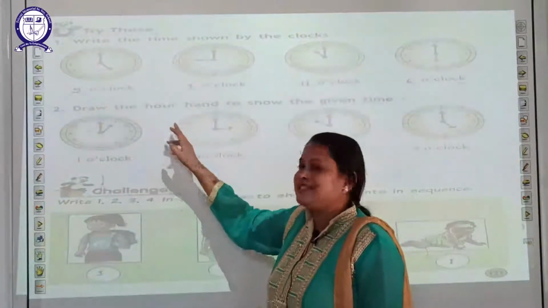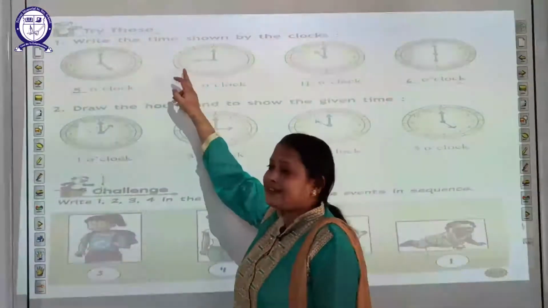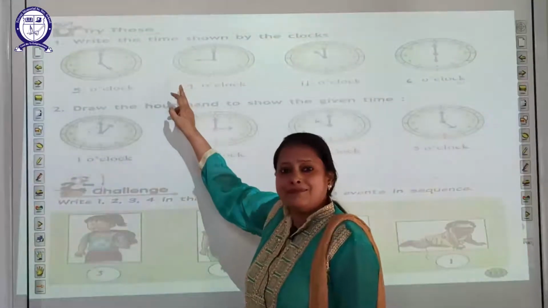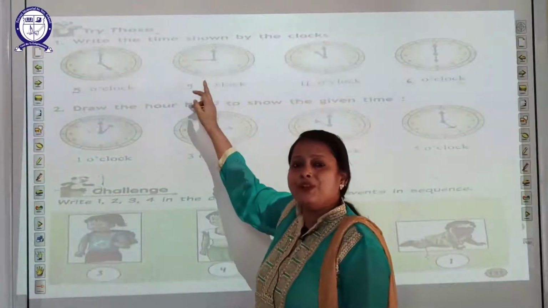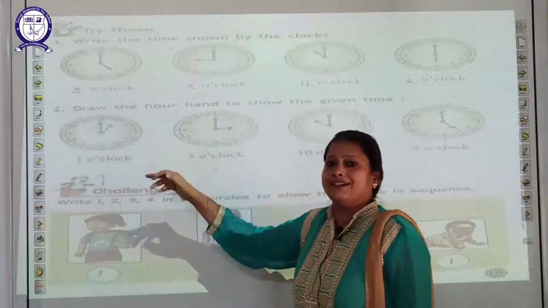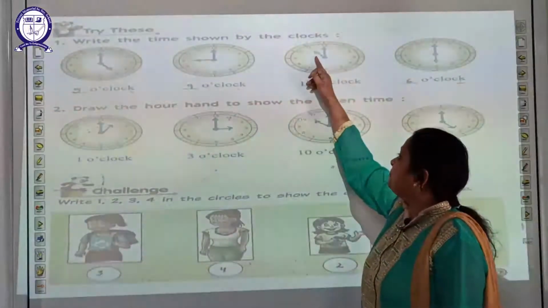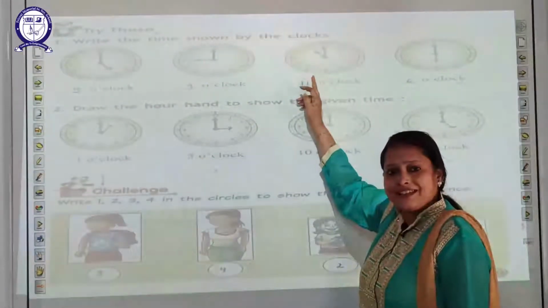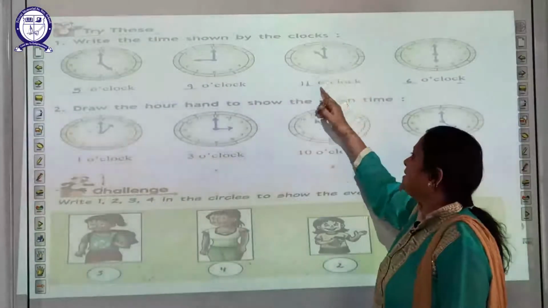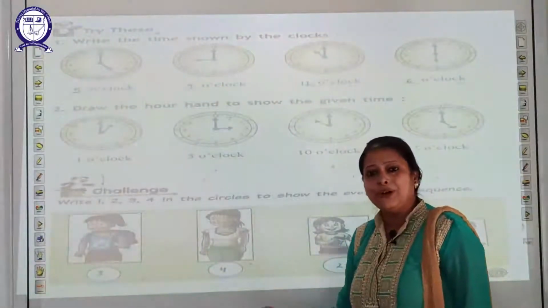See the next picture. Where is the hour hand? The hour hand is at 9 and the minute hand is at 12. So read the time, 9 o'clock. See the picture. Where is the hour hand? At 11 and the minute hand at 12. So read the time, 11 o'clock.